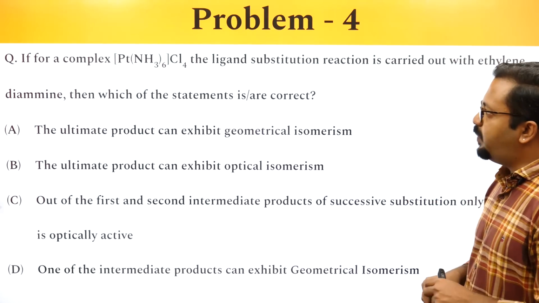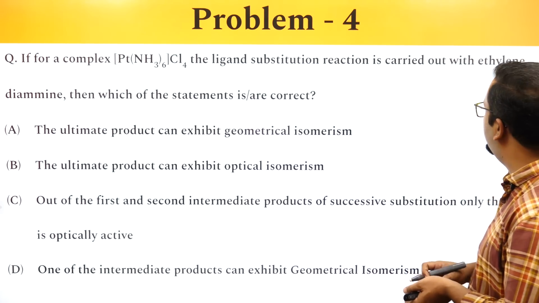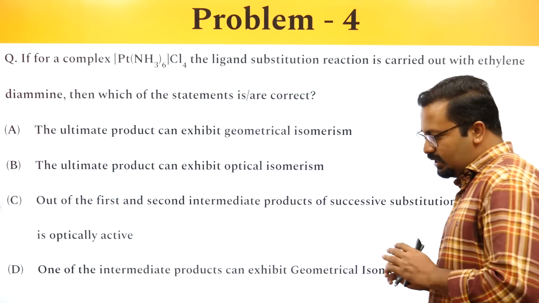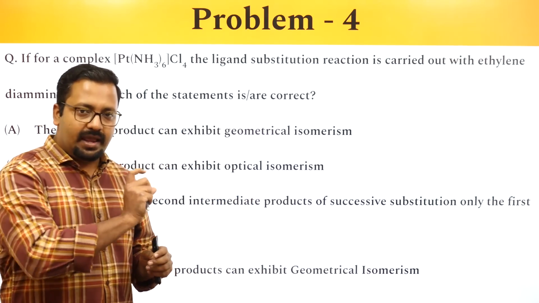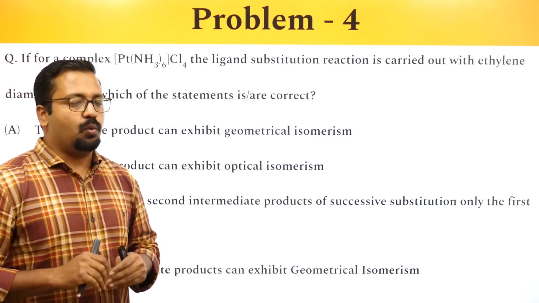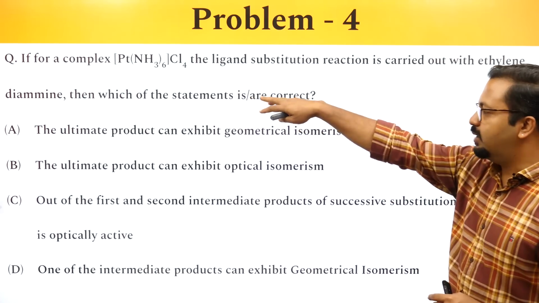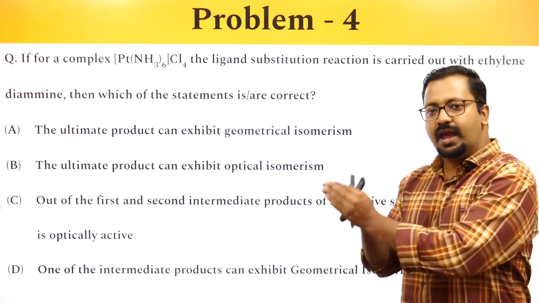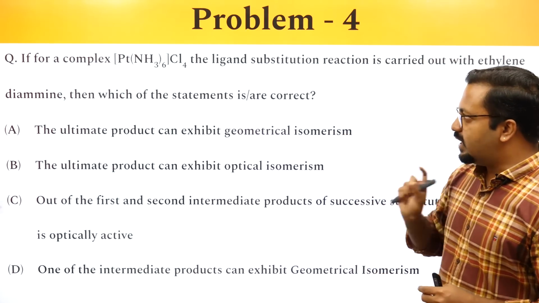So if for a complex [Pt(NH3)6]Cl4 the ligand substitution reaction is carried out with ethylenediamine, then which of the statements is or are correct? Now you have to understand that when ligand substitution reactions take place, a ligand will be removed and a similar ligand or some other ligand will come in, but what would be conserved is the secondary valency. Now if I look at platinum, the secondary valency is 6. So it is imperative that with every reaction until the end, the secondary valency is conserved.